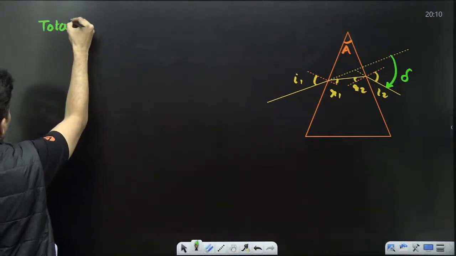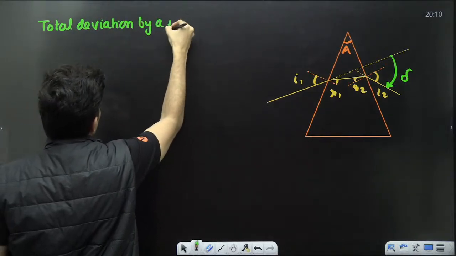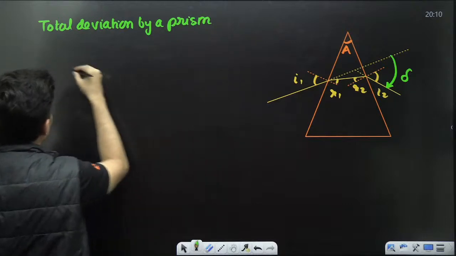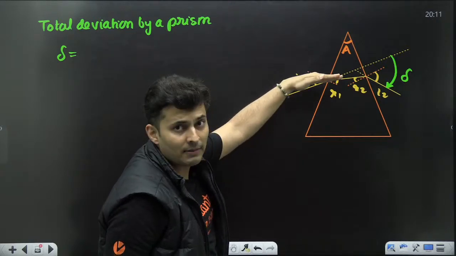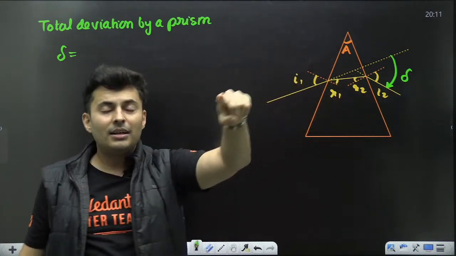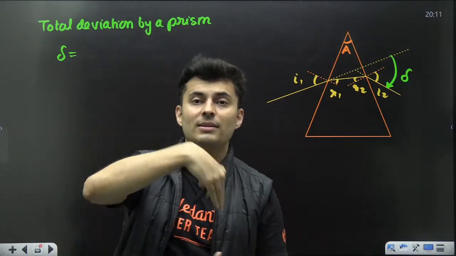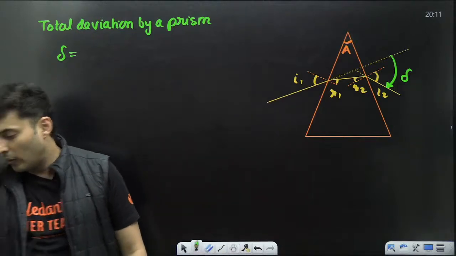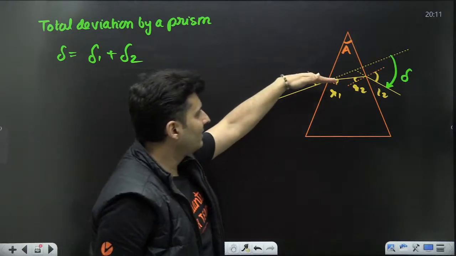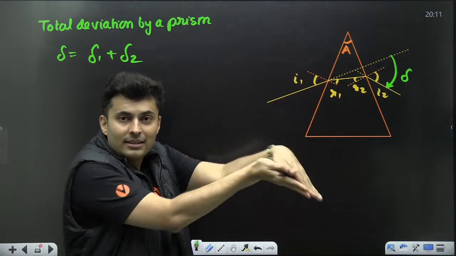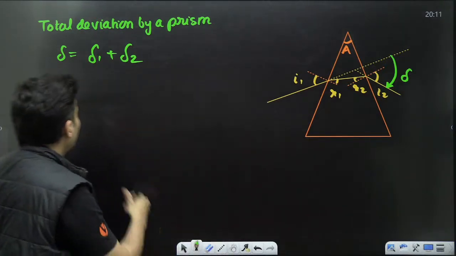The total deviation by a prism, delta, will be the deviation in the first part. It tilted by some angle and again it tilted. We did a question just like that on sphere. There were two deviations happening and we added the deviations because they were deviating 2 times. So can't I say it is delta 1 plus delta 2? First deviation, I turned by 3 degrees, then turned by 5 degrees. So first 3, then 5, total will be 8. So delta 1 plus delta 2.